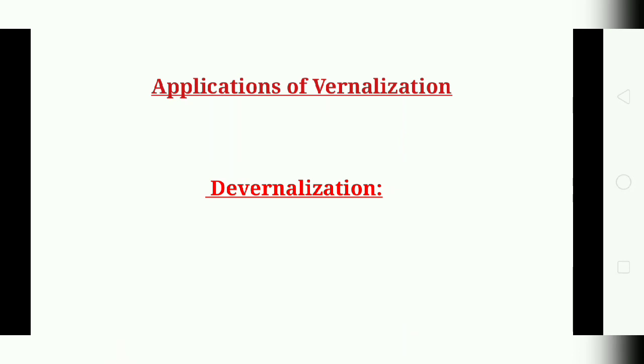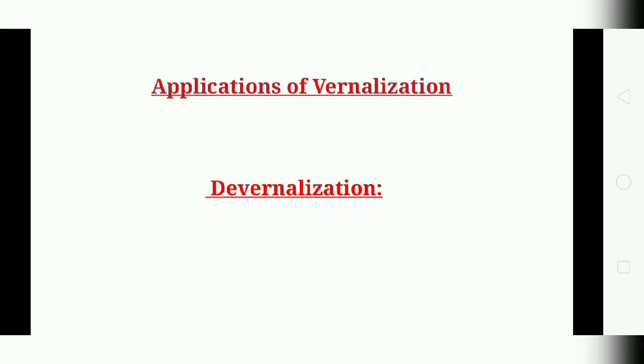Vernalization also helps in increasing cold resistance. According to Russian scientists, vernalization increases the resistance of plants to fungal diseases. According to Kar and Adhikari in 1940, pre-sowing high temperature conditions appear to induce early flowering in a number of varieties. This helps to save crops from flood and drought conditions. So plant breeding work can be accelerated, and plants can be cultivated in places where they naturally do not grow. So these are some applications of vernalization.